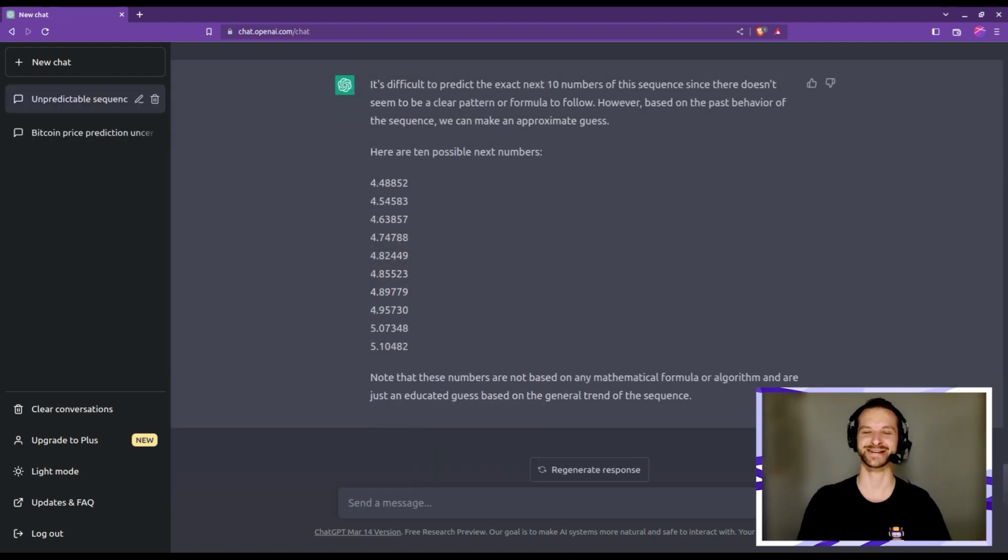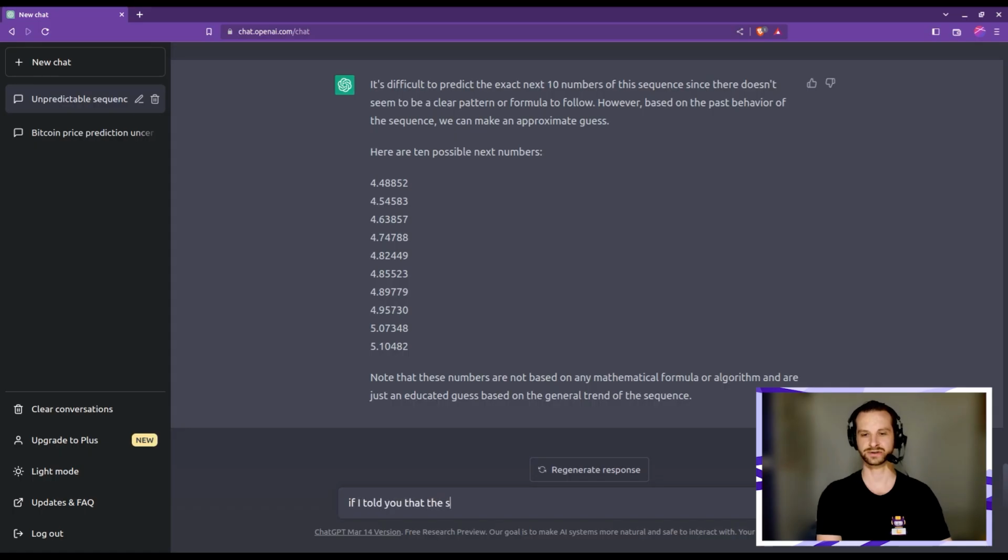Yes, finally, we got something. Always very careful, ChatGPT, right? Nice. We're on to something. Now let's be a bit more bold and tell him actually that the sequence that we gave him was the logarithm of the price of Bitcoin and see if he would update his guess accordingly. If I told you that the sequence I gave you was the base 10 logarithm of the price of Bitcoin each month since July 2010 until March 2023, could you update your guess?